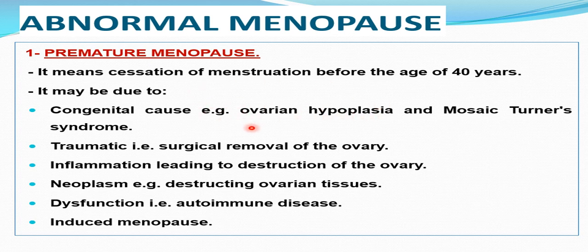The hypoplastic ovary will deplete its follicles in a short period, so at the age of 30-35 these follicles will be depleted and the patient will develop menopause. Traumatic causes include surgical removal of the ovary, for example due to ovarian malignancy. Inflammatory conditions lead to destruction of the ovary, like TB, or neoplastic conditions such as metastasis. Dysfunction occurs with autoimmune disorders like systemic lupus or rheumatoid disease, or there may be induced or artificial menopause.